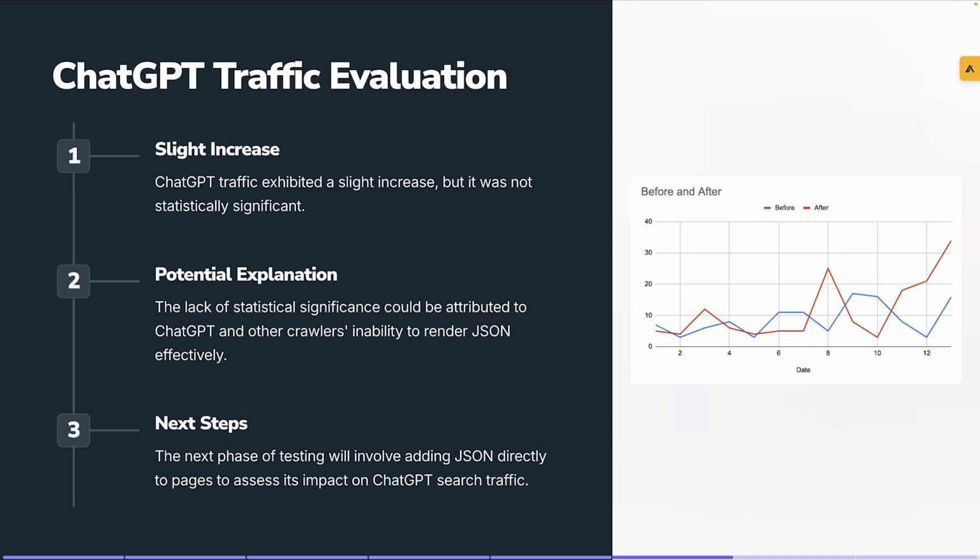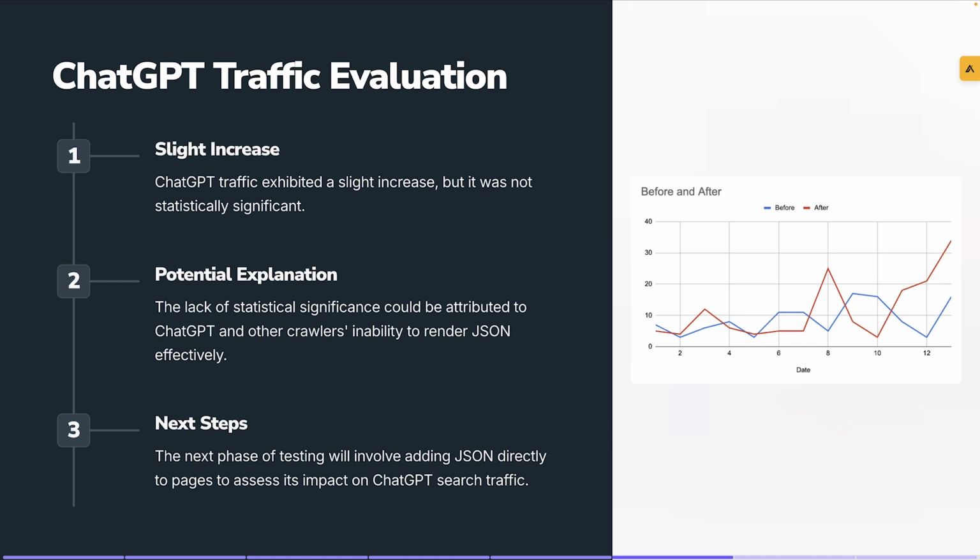It could be attributed to the fact that the crawlers were unable to render the JSON effectively. With this specific site, the way we have to do structured data on it, we do have to leverage some JavaScript, and these chatbots do not typically have the ability to crawl JavaScript the way that Google search can, right? They're not as sophisticated in that way because that's not what they were designed to do.